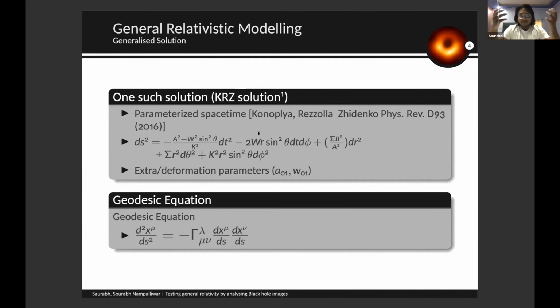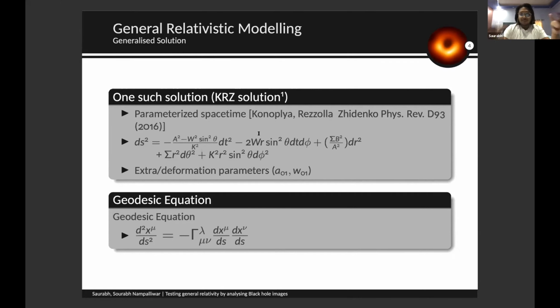And if those extra deformation parameters turn out to be 0, then we can say that general relativity still holds. So the main motivation behind all this is to find constraints on those deformation parameters and see if we have some deviation from recent results or not.